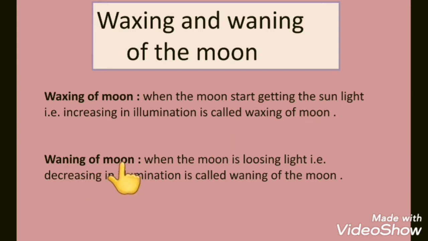Now students, waning of moon. When the moon is losing light, that is, decreasing in illumination, it is called waning of the moon. Now students, when full moon is there, that means all the moon we can see from the earth. Full moon, that means full moon we can see from the earth. So we see the full part of the moon bright and shining. But as the moon starts moving, it starts losing its light and its illumination gradually decreases, that means starts becoming less. So that is called as waning of the moon.